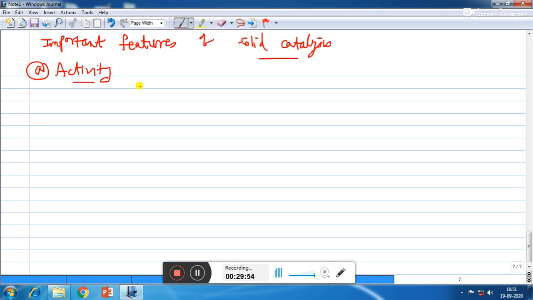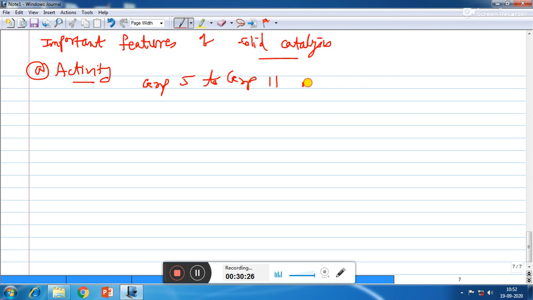So here we will see that the reactant molecule should get adsorbed strongly with the surface of the catalyst, but not so strongly that it does not give space to the next reactant molecules to get adsorbed on the surface of the catalyst. It has been found that for hydrogenation reactions, the catalytic activity increases from group 5 to group 11 of the periodic table.